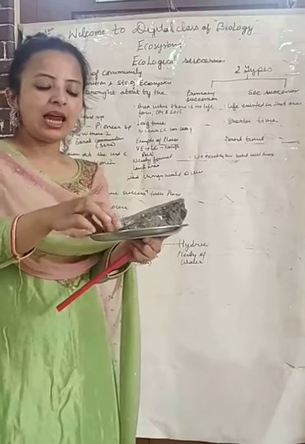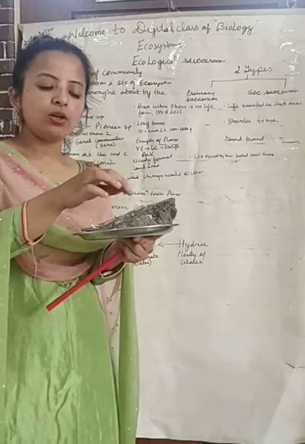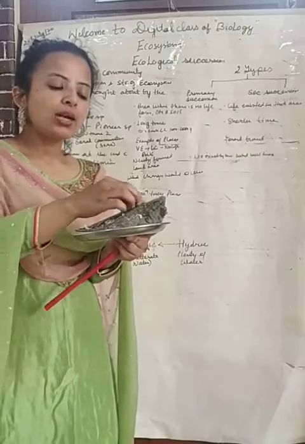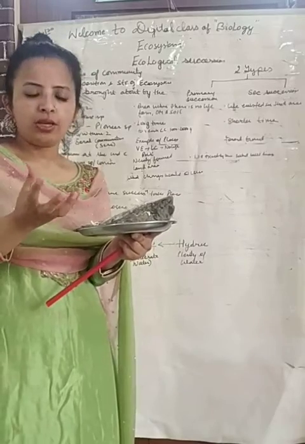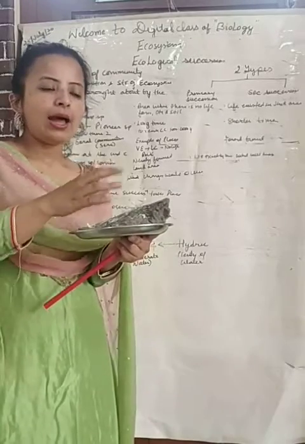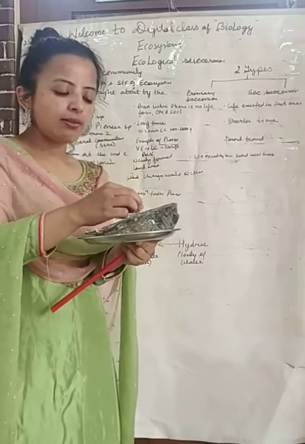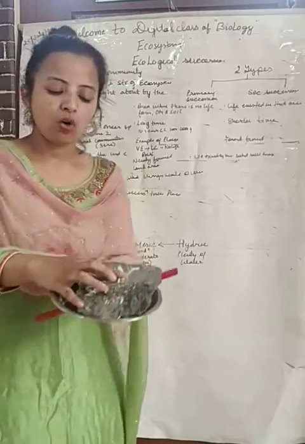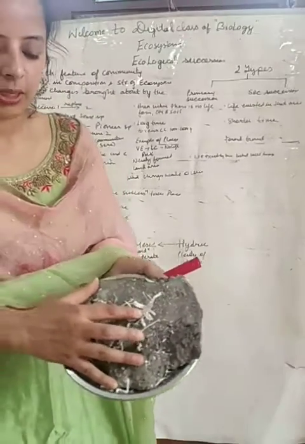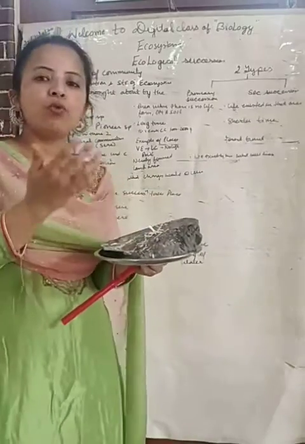With time, lichens will grow over it. Why? Because, students, lichens don't need any soil to grow or any water to absorb; they take it directly from the air. These are known as crustose lichens. These are those lichens which grow on rock. I hope it is visible. See here. Understood? And with time, what will happen?